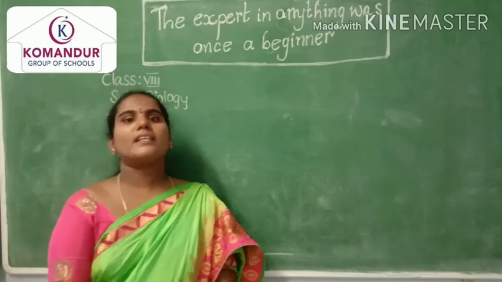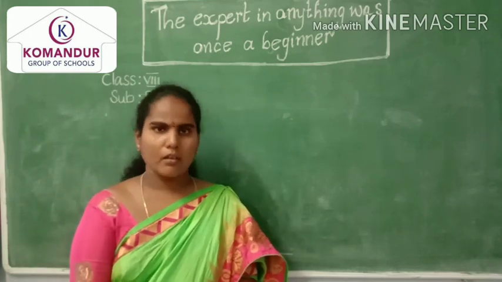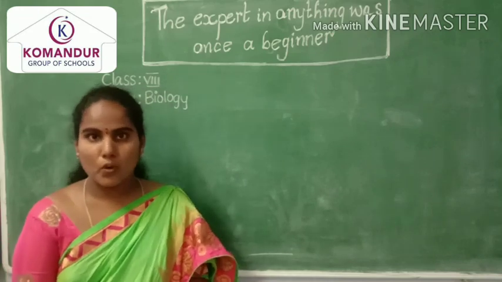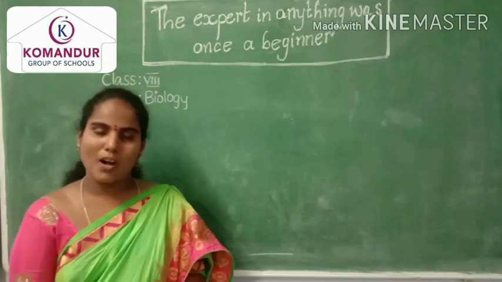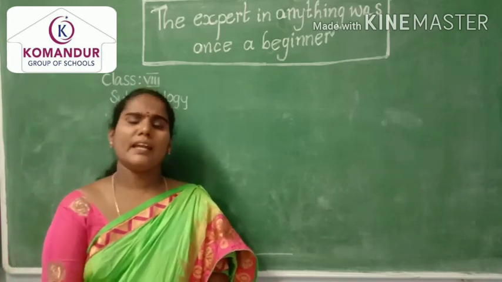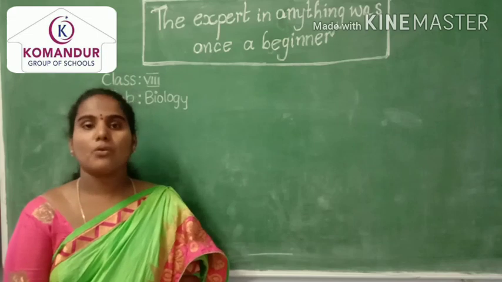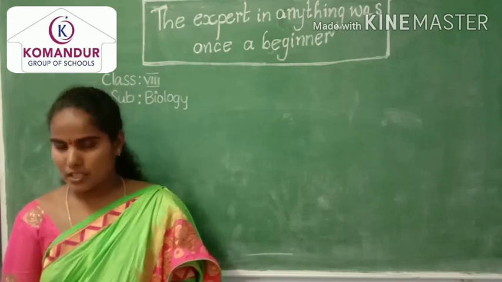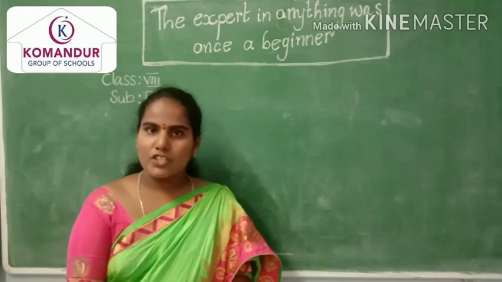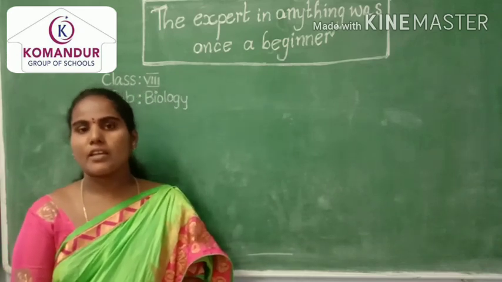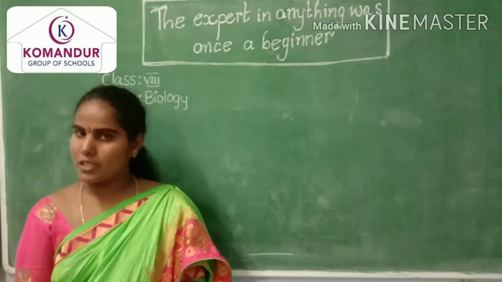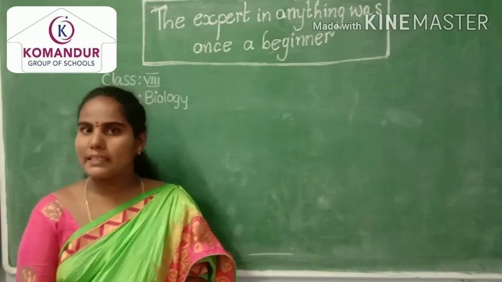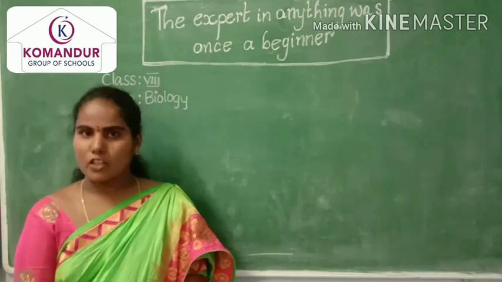Suppose you take the example of cytology. The branch of science which deals with the study of cells is called cytology. Next, histology. The study of tissues is called histology. Next, entomology. The study of insects is called entomology. If you take the example of ornithology, the study of birds is called ornithology.